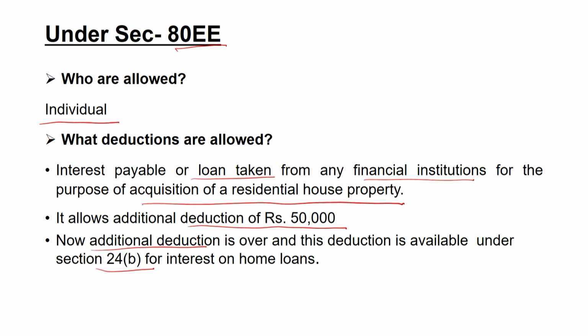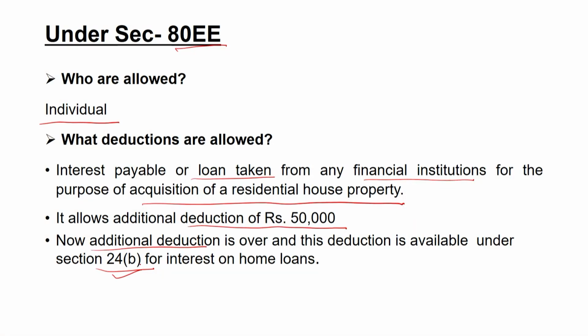So, if you want to build a residential home or you want to buy a residential home, and in that case you have taken the loan from any banking organization, then the interest paid on such kind of home loan may be allowed as deduction under Section 24B. The maximum amount of deduction under the Section 80EE is 50,000, whereas in the 24B the limit of the deduction has been revised under the Income Tax Act.